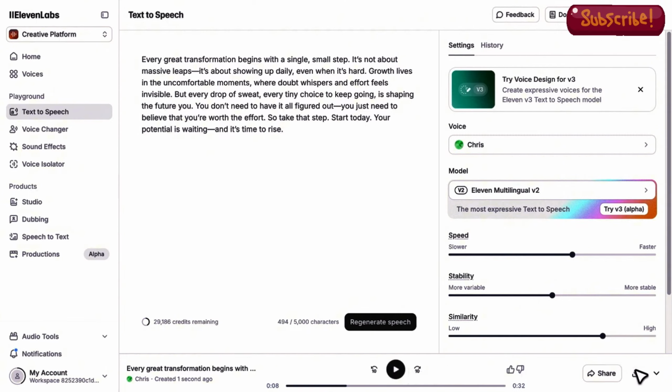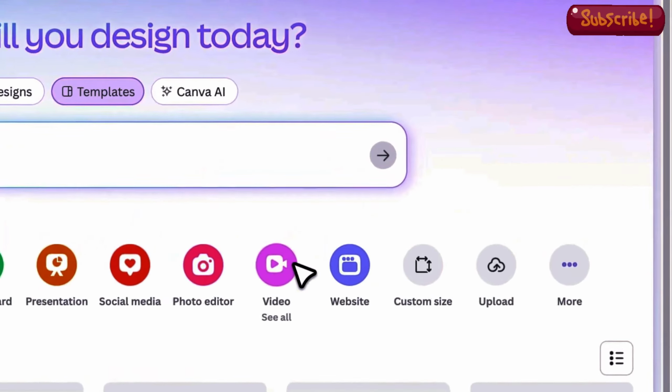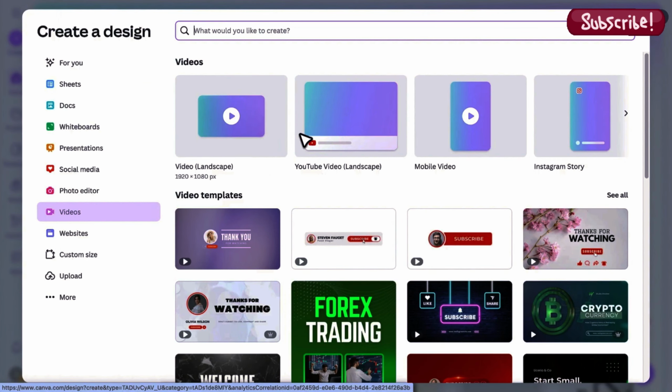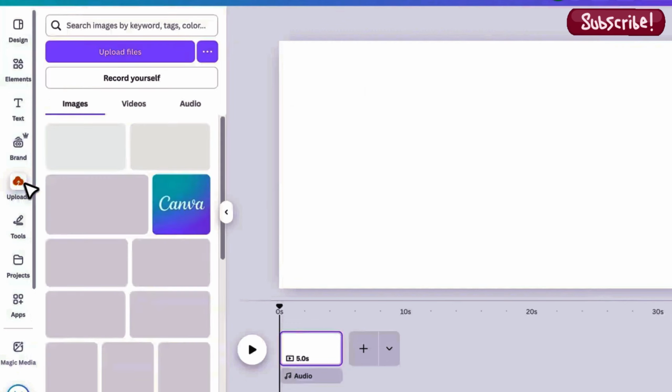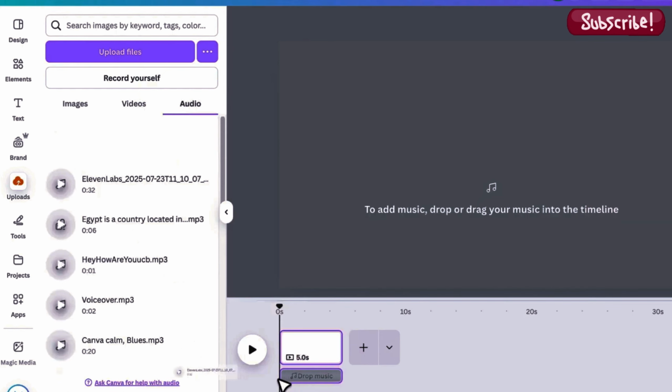Now that we have both the script and the voiceover, it's time to build the visuals. For that, we're using Canva, an excellent tool for content creators. Open Canva, select the video format, and choose the standard video size. First, upload the voiceover. Once uploaded, drag it into the timeline.